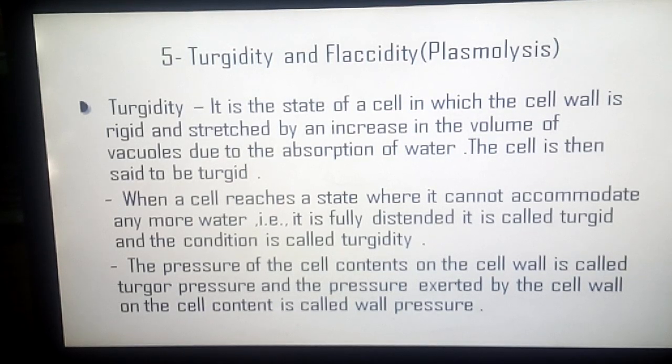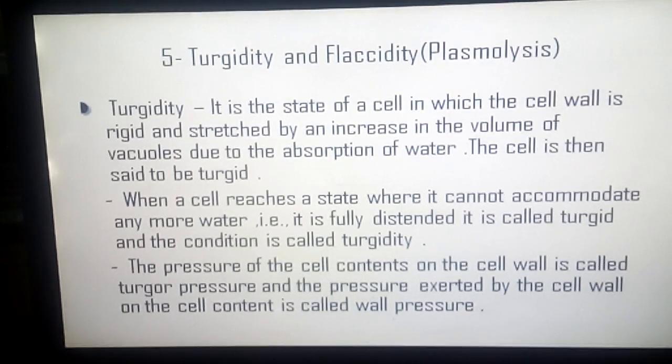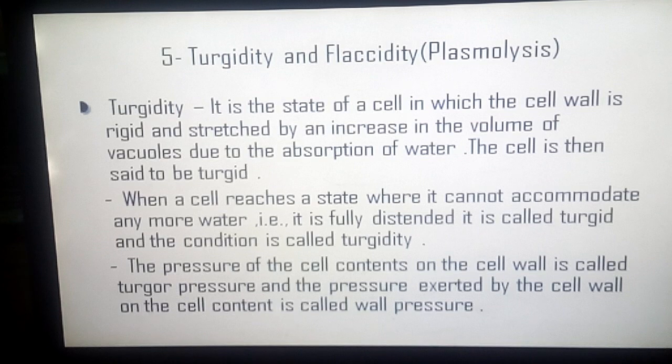The pressure of the cell contents on the cell wall is called turgor pressure, and the pressure exerted by the cell wall on the cell content is called wall pressure. If at any time the cell wall is unable to bear the turgor pressure, it ruptures and the cell contents burst out. This is exactly what happens when fruits and animals sometimes burst. When turgid, the cell is in a somewhat balanced state. No more water is entering or leaving it. Its turgor pressure counterbalances the wall pressure, and therefore there is no further absorption of water even though the concentration of solutes inside the cell may be greater than outside the cell.